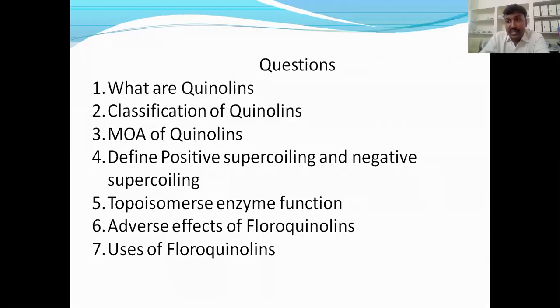And one more important point: when the DNA is supercoiled, the relaxed DNA is not formed. When the relaxed DNA is formed, transcription takes place. If not, there is no transcription, there is no translation, so there are no proteins for that organism. That is the topoisomerase enzyme function.